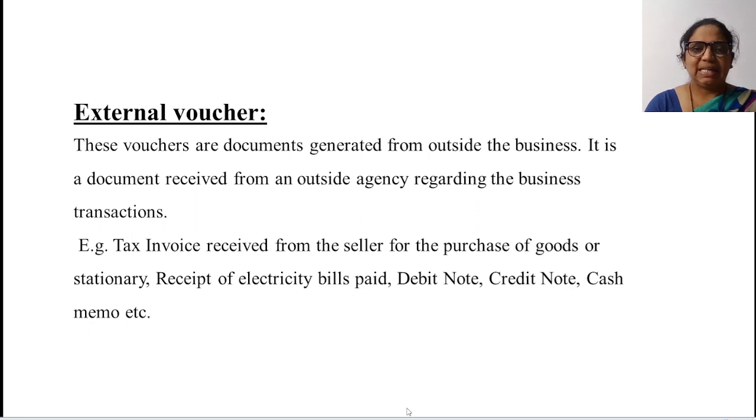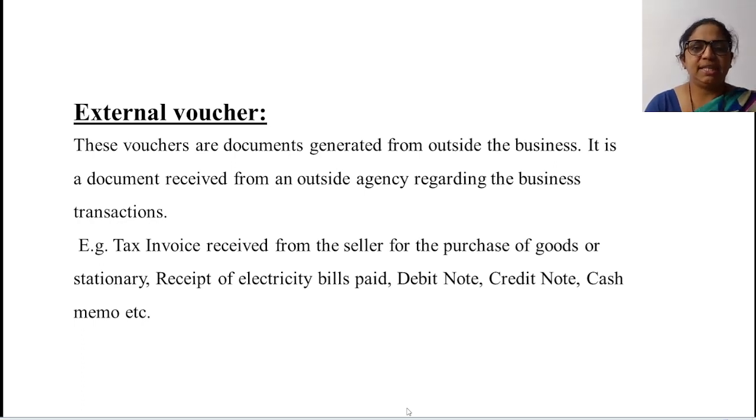Examples are given: tax invoice which is received from the seller for the purchase of goods or stationery. So when you purchase some goods or some stationery, you get a tax invoice from the seller for the purchase of goods, that is considered an external voucher.